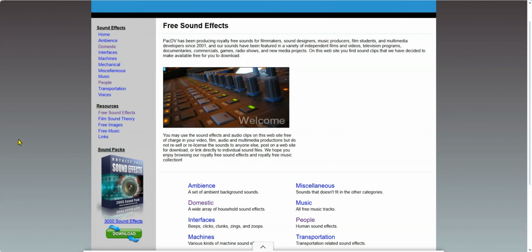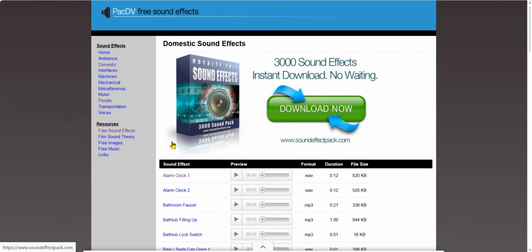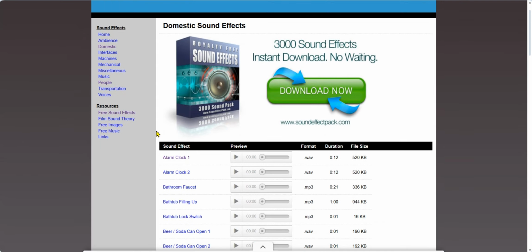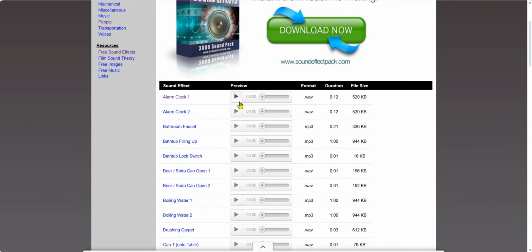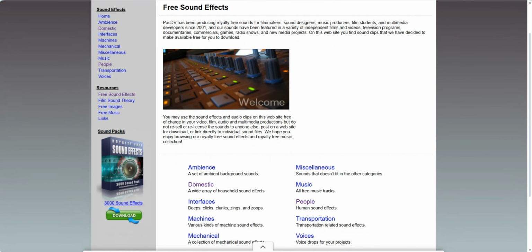To download is super easy. Go to sound effects and choose a category. Click the play button to preview. Click the highlighted name of the sound effects. Click the 3 dots and select download. And just like that, the sound effect is on your device. PACDV is great for curated and ready to use sounds.